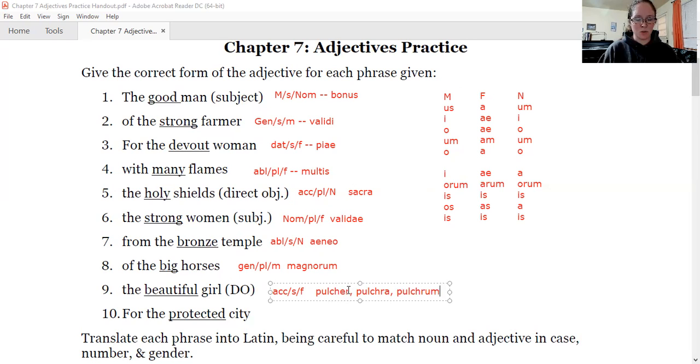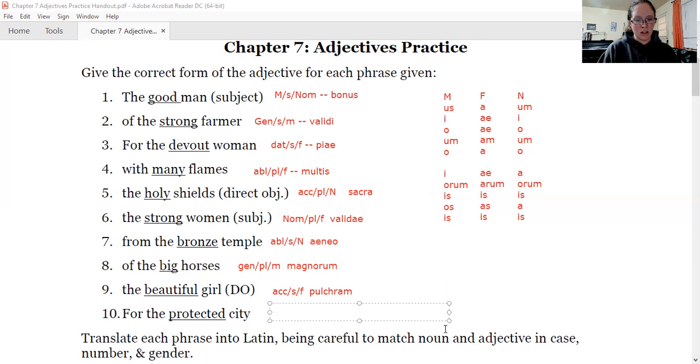This one, it does kind of matter which one you look at to find your stem. We look at the second one, so we'll get rid of the other two. Pulchra is the form we're looking at. The A goes away, so we're left with pulchr. And then we have the accusative singular feminine ending, which gives us pulchram.